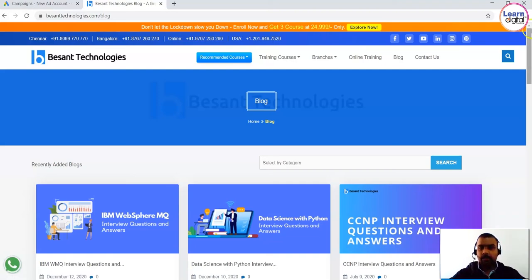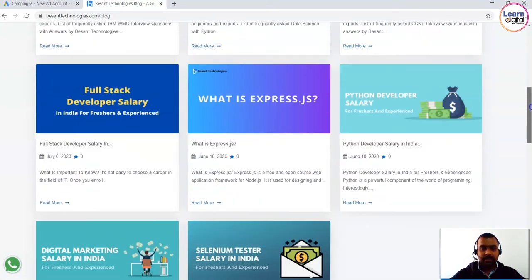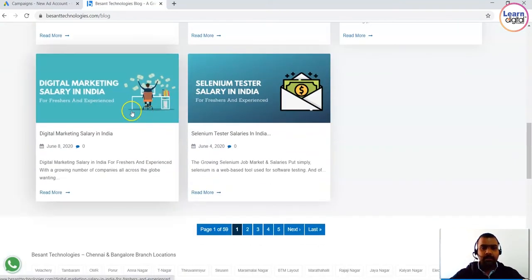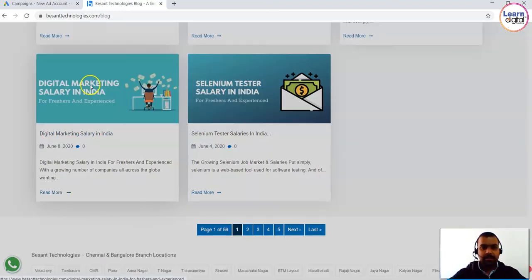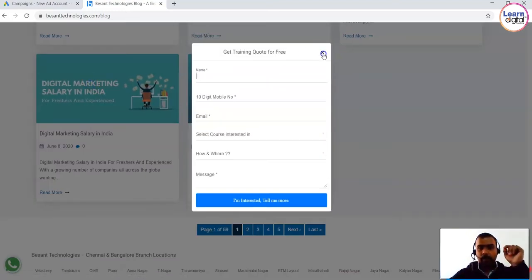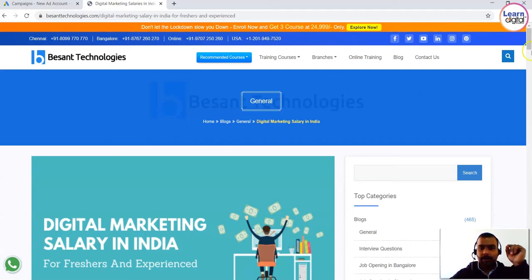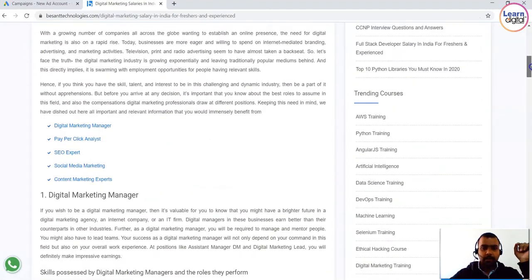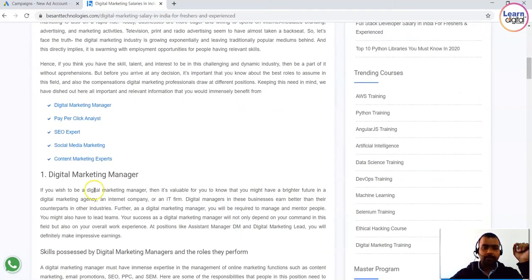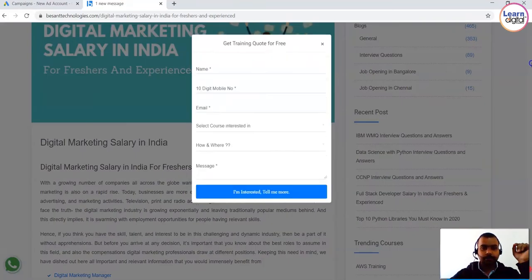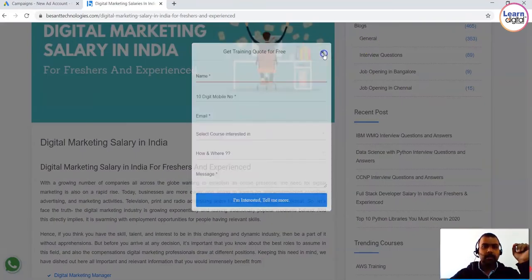Now, if you click on this blog on this particular website, I've just taken a sample over here. You might have seen there is a blog titled digital marketing salary in India. Someone has written a blog on this. If you click on this, again, you'll be able to see how important that particular keyword is. You can find the digital marketing combinations over here. So this is an example of a blog.